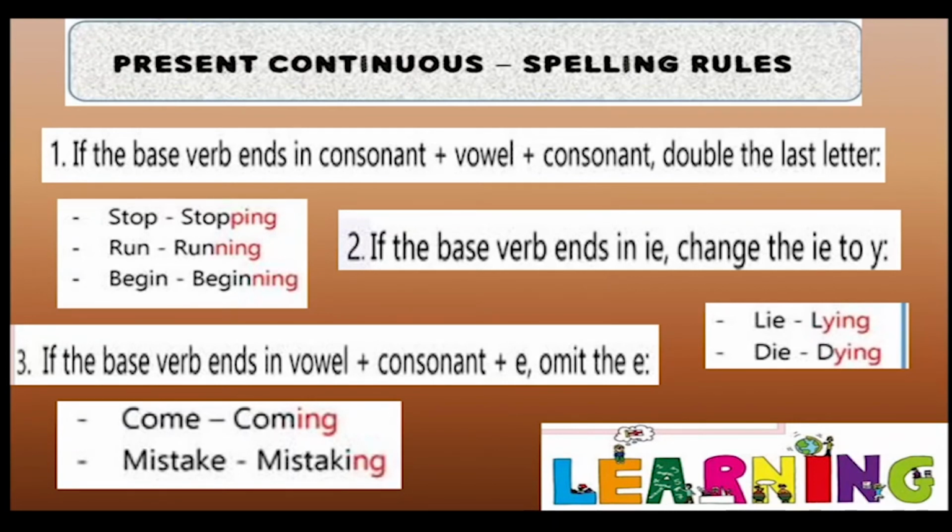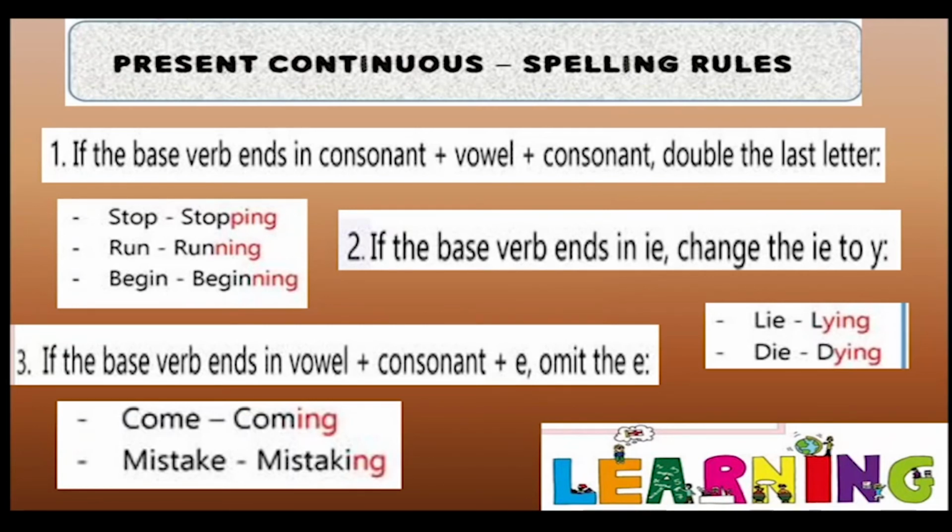Now the second rule. If the base verb ends in IE, change the IE to Y. For example, lie, LIE, changes to lying, LYING. Similarly, die to dying. The third rule. If the base verb ends in vowel plus consonant plus E, omit the E. So, have a look at this example.